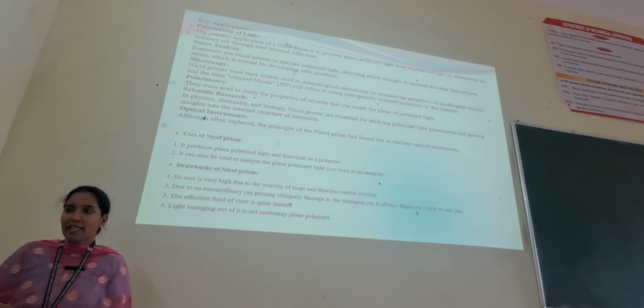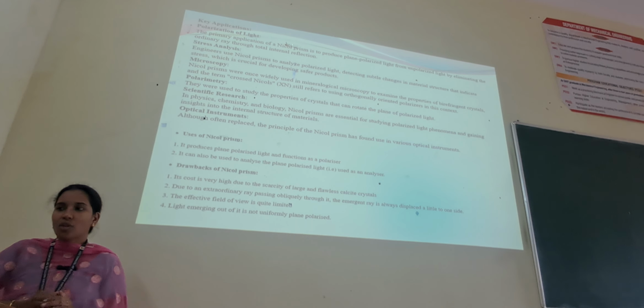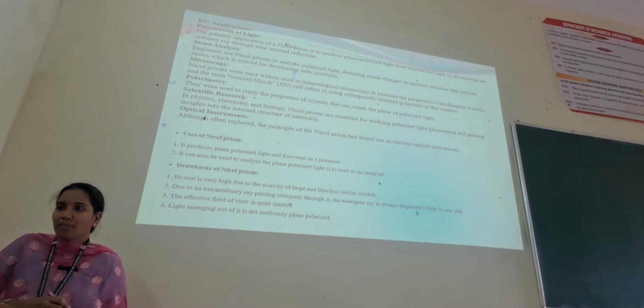Nicol prisms were once widely used in mineralogical microscopy to examine the properties of birefringent crystals, and the term crossed Nicols still refers to using orthogonally oriented polarizers in this context. The fourth one is polarimetry. They were used to study the properties of crystals that can rotate the plane of polarized light.